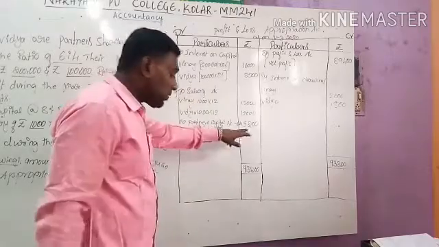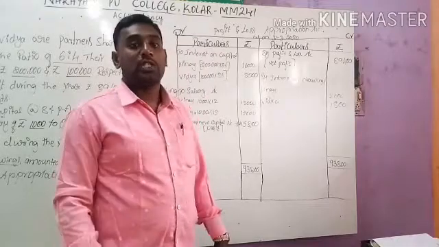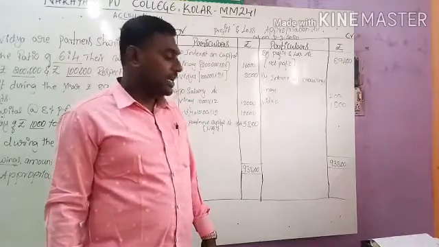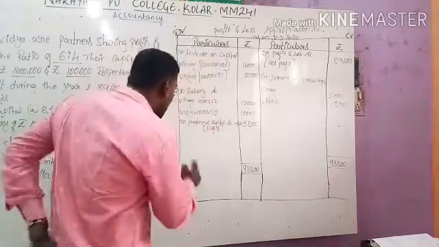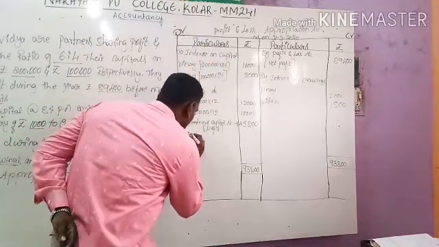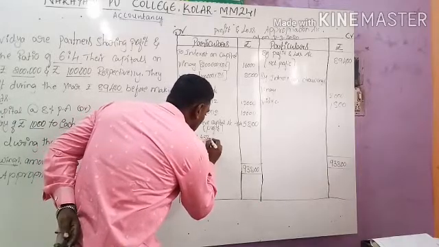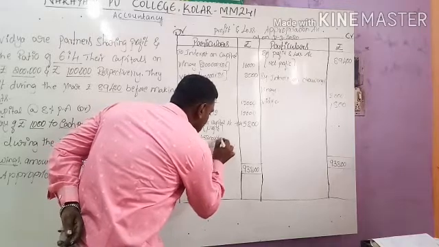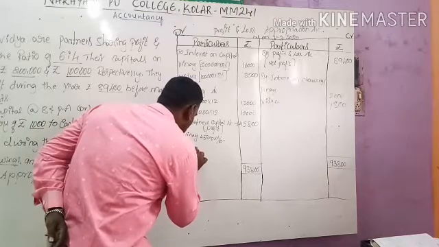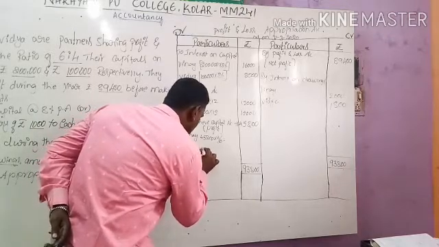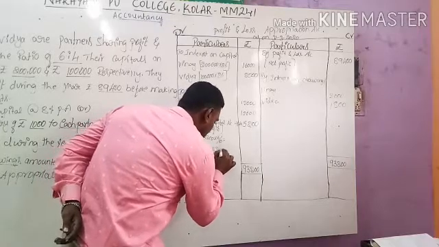This profit we have to distribute according to their profit sharing ratio, that is 6:4. That means 6/10 and 4/10 we have to get. So who are the partners? Vinay: 45,200 into 6 divided by 10, we will get one value. Vidya: 45,200 into 4 divided by 10.